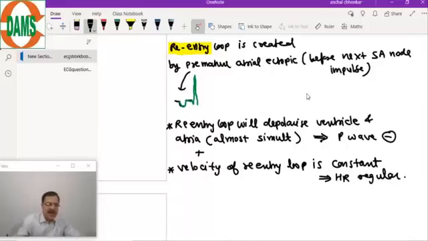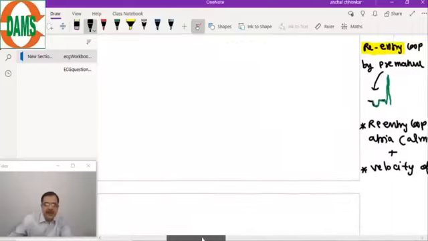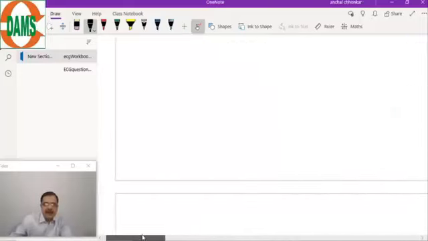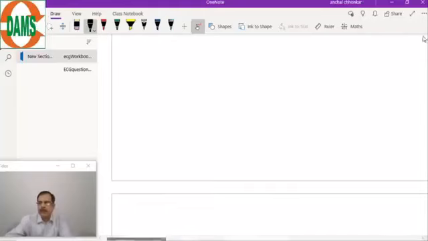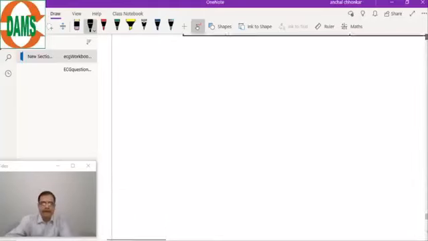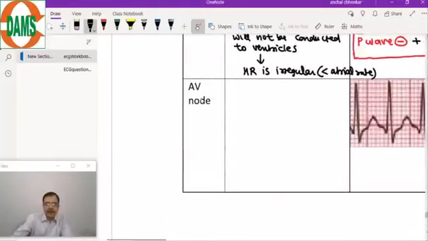Now come to the diagram questions and again the description of PSVT. So come to the diagram now. AV node, here it is PSVT, paroxysmal supraventricular tachycardia.